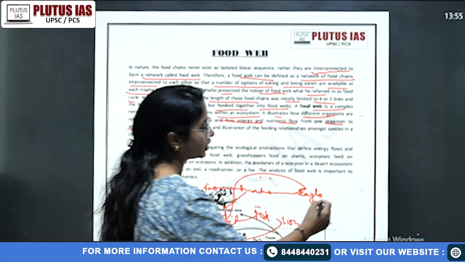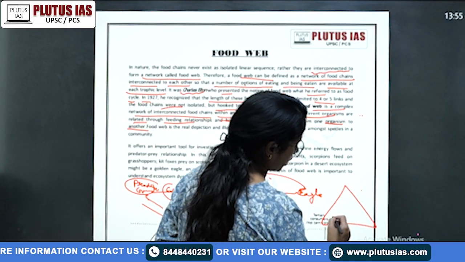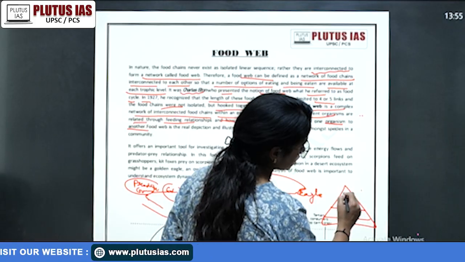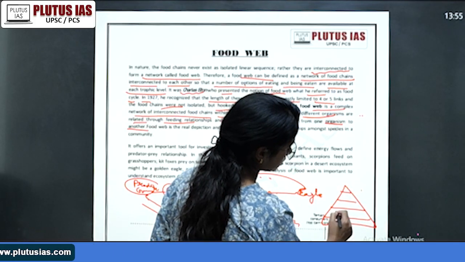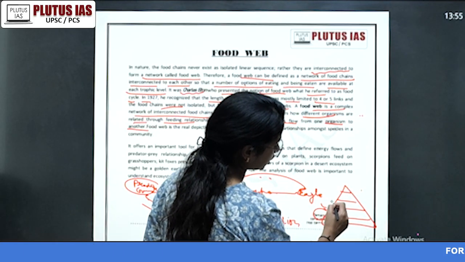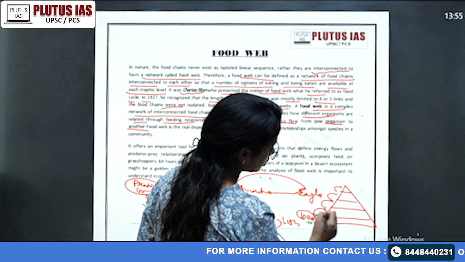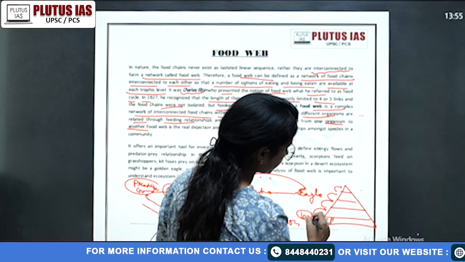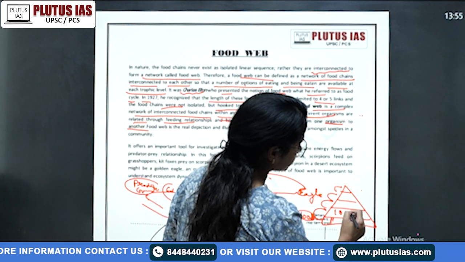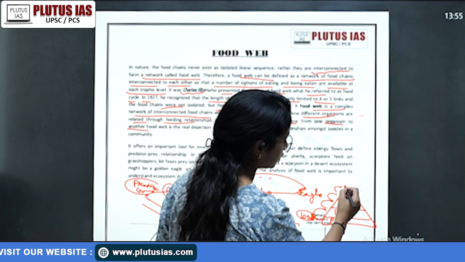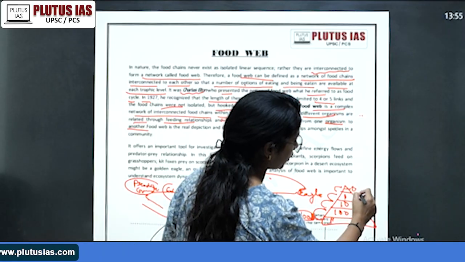So when we talk about that trophic system, suppose this is a producer, this is a herbivore, this is a primary carnivore, this is a carnivore. We say 10% of energy is transferred. Suppose if 1000 calories of energy is present here, only 10% of it will go here, that is your 100. Here 10% of that will go, that is 10. Here 10% of that will go, that is 1. And here 10% of that will go, that is 0.1%.